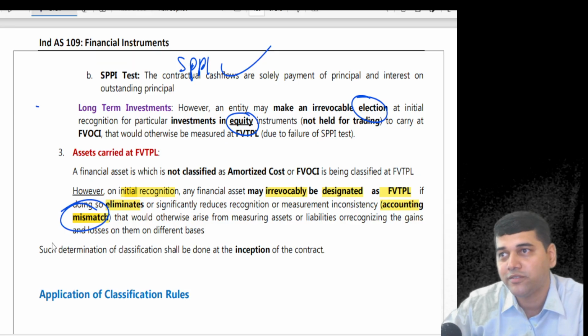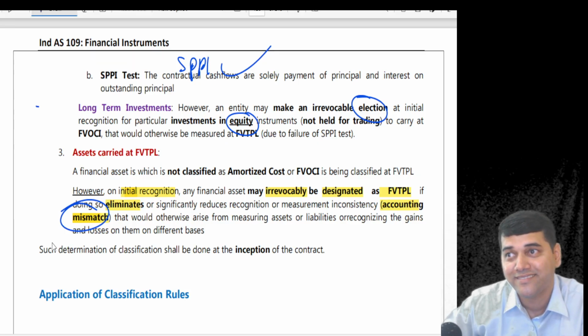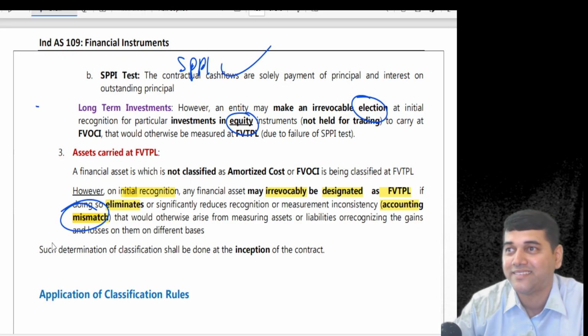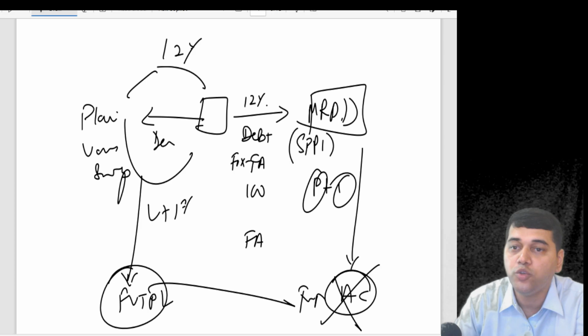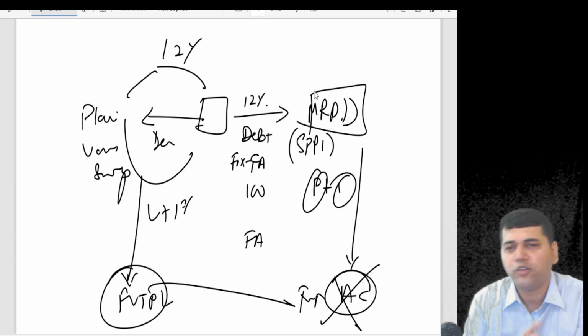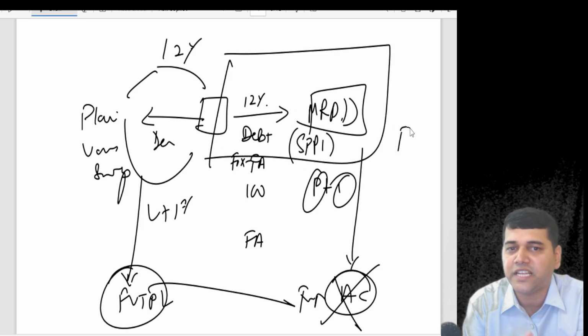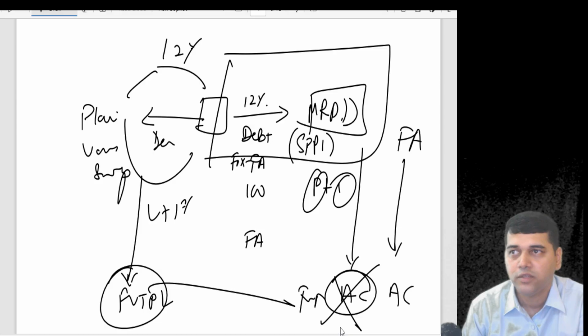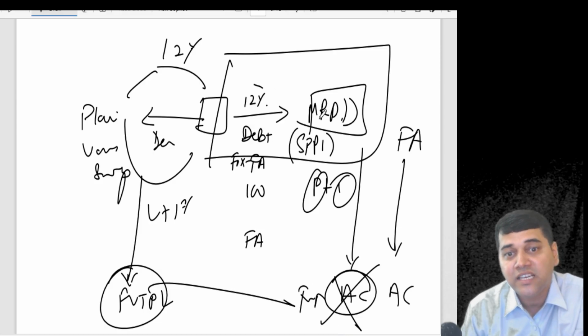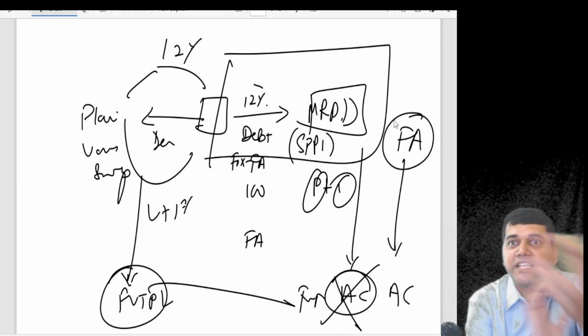Are you clear about this classification test? Which part is not clear? Accounting mismatch is, see, you enter into one contract. By default, this is the financial asset. This would have landed in amortized cost. Do you have any doubt? No. But to make the instrument's character change, now what happened?